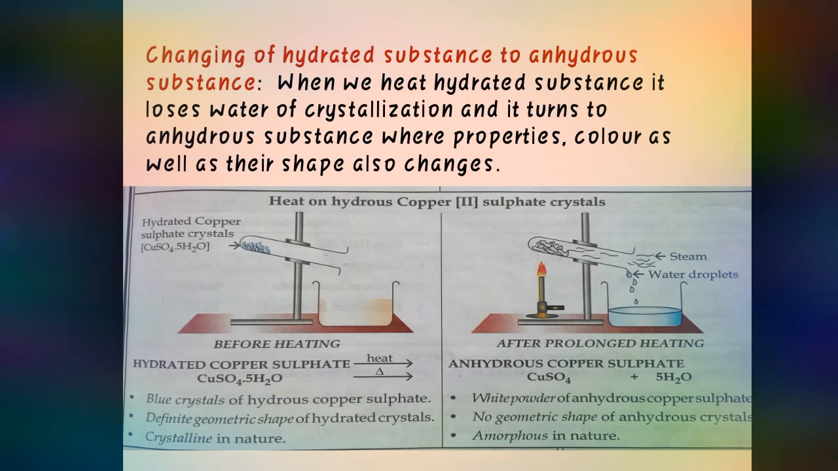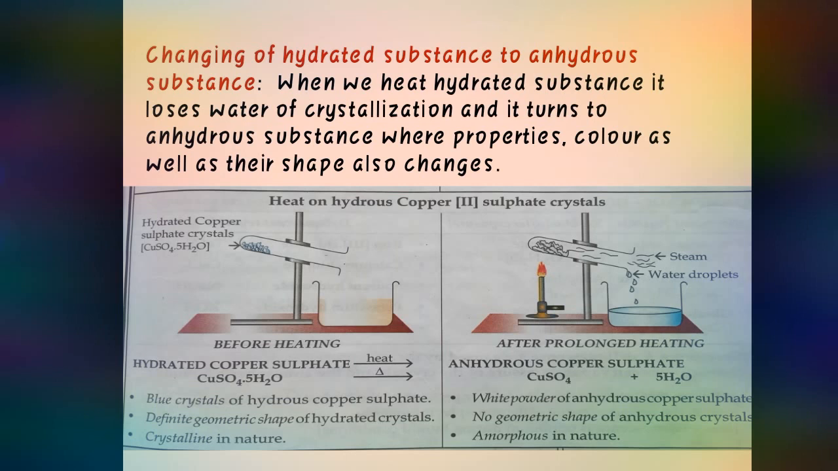As I told you, take the example of copper sulfate. Whenever the substance changes between hydrated and anhydrous, what changes take place and under what conditions? Whenever we heat a hydrated substance, it loses its water of crystallization and turns into an anhydrous substance, where the properties, colors, as well as the shapes also change.